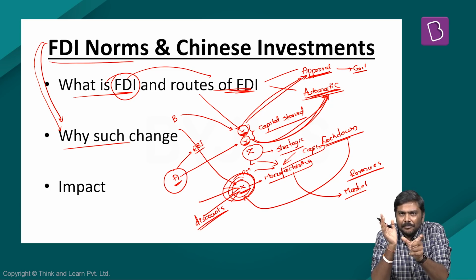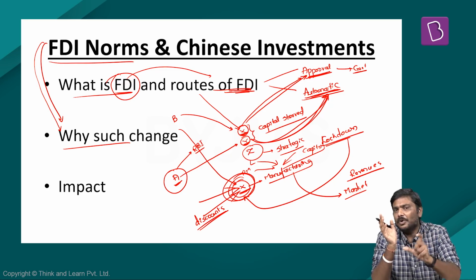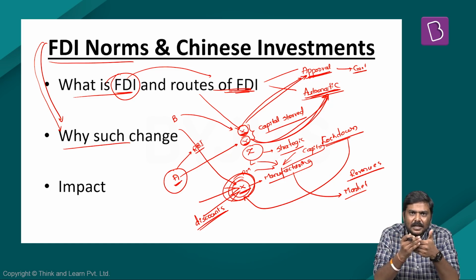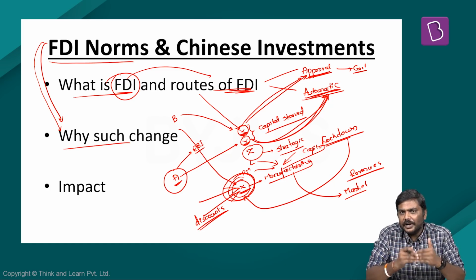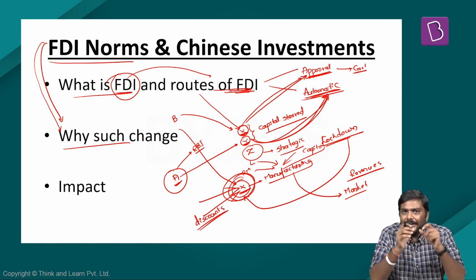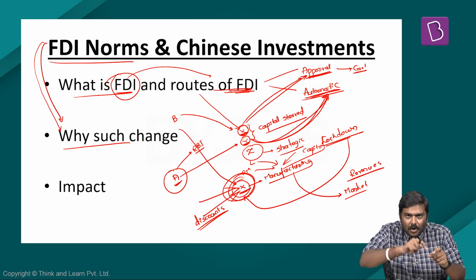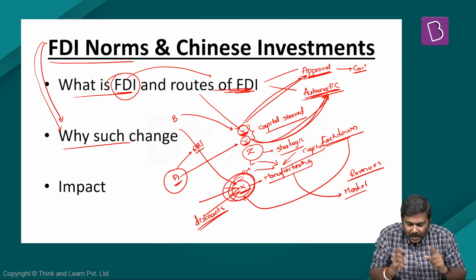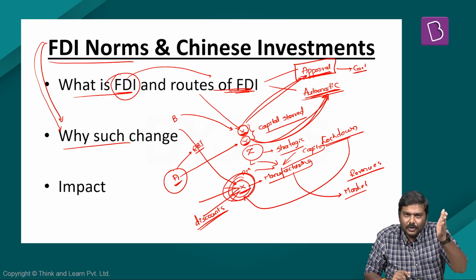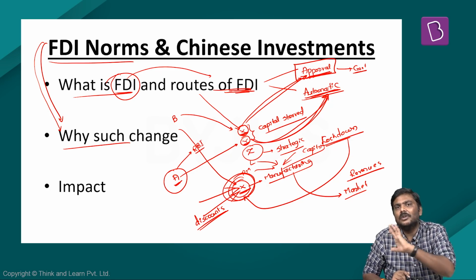But more importantly, please remember what the new FDI policy is. It says that the foreign investments, or FDI, flowing into India from all of its neighboring countries. Remember the statement here? FDI flowing into India from all of its neighboring countries will have to go through the approval route. That is, they will have to get permission from the Government of India.